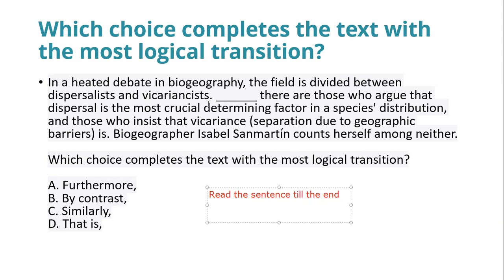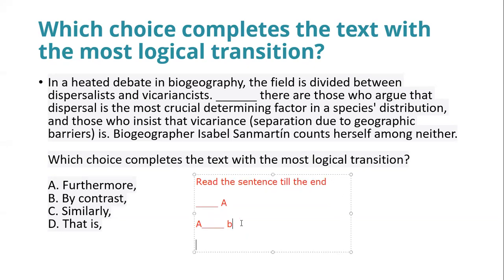A little more about these transition questions: you might get a blank just before a sentence, or a transition blank between two sentences, or a blank that has to be filled with a transition word at the end of the sentence. So a transition can be placed anywhere, in the beginning, between, or at the end.